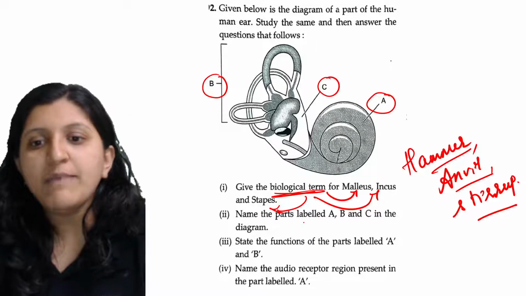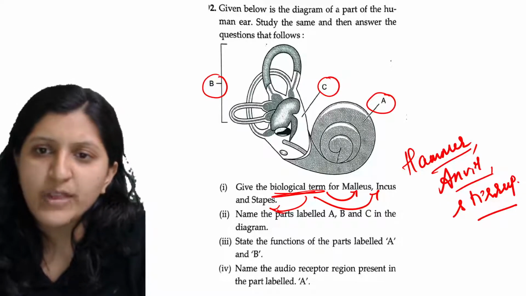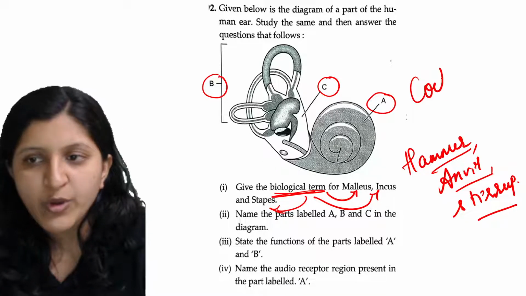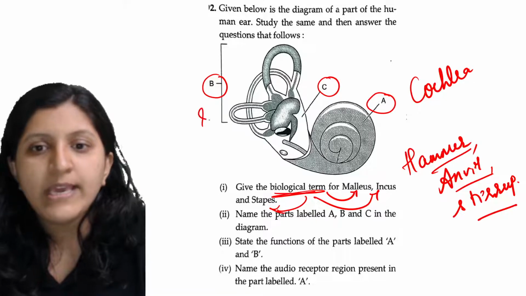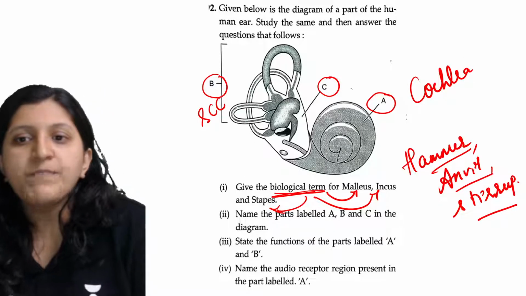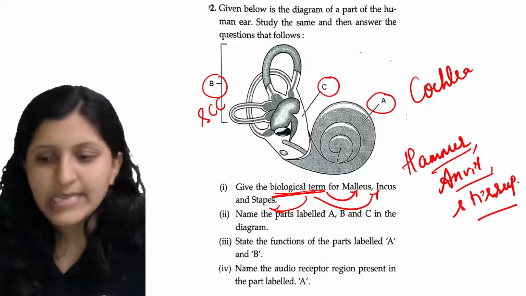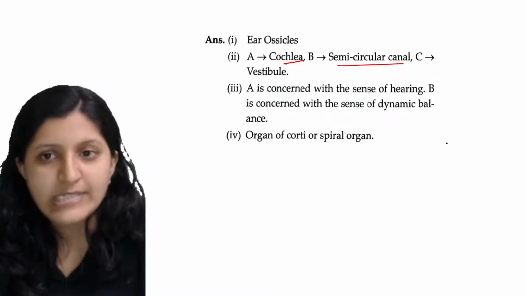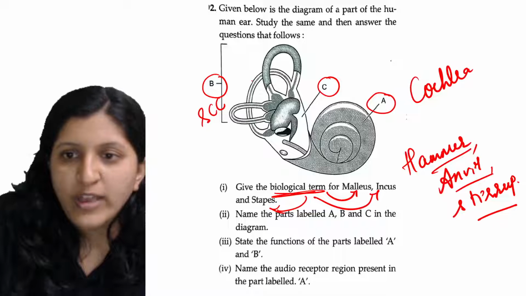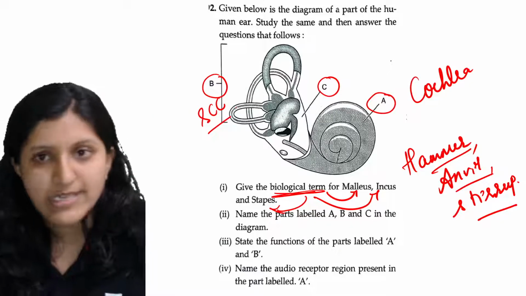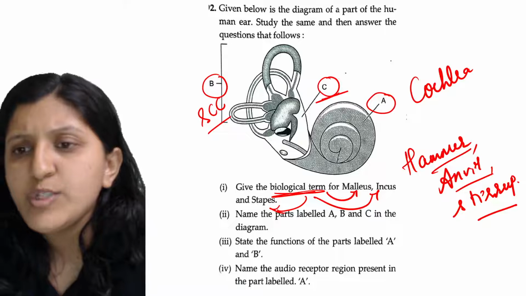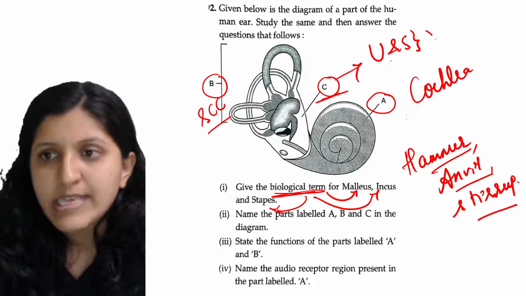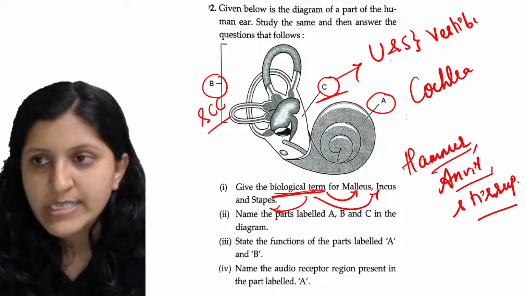Now name the parts labeled A, B and C. This is the cochlea. B is the semicircular canal, and C is the utriculus and sacculus. Together, the semicircular canal, utriculus and sacculus can be called the vestibule.